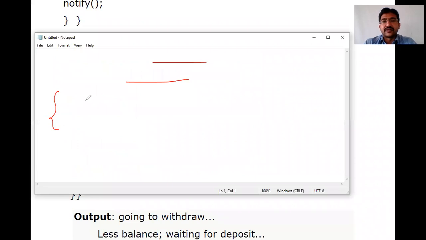First we'll make sure how we are going to create this. We are just creating a Thread, T, or maybe you can consider T1, anything, with the Thread constructor, right? And with the help of T dot, we are going to call the start method.